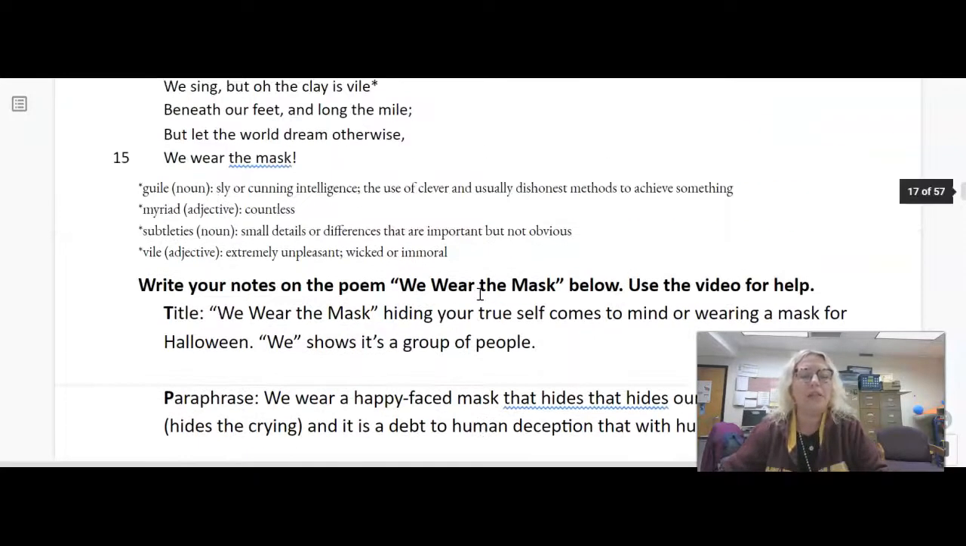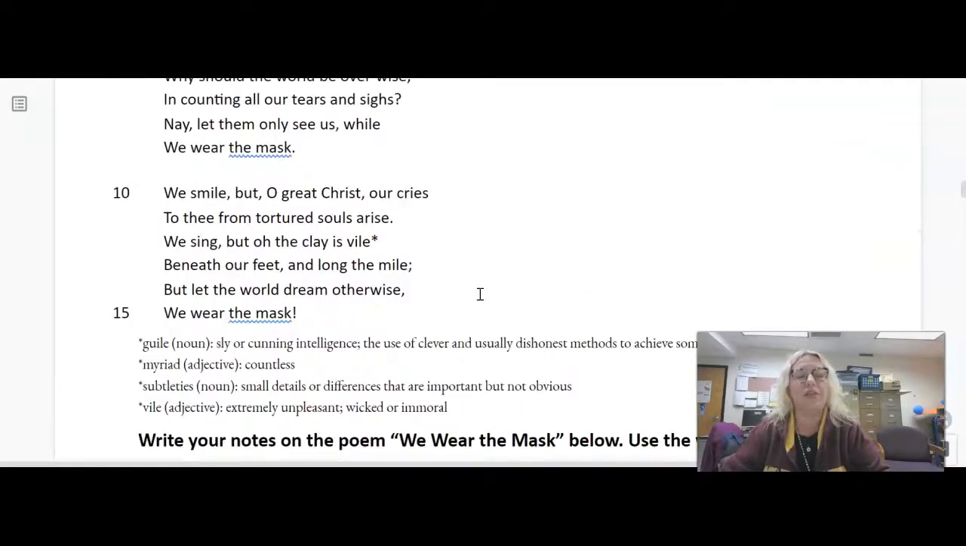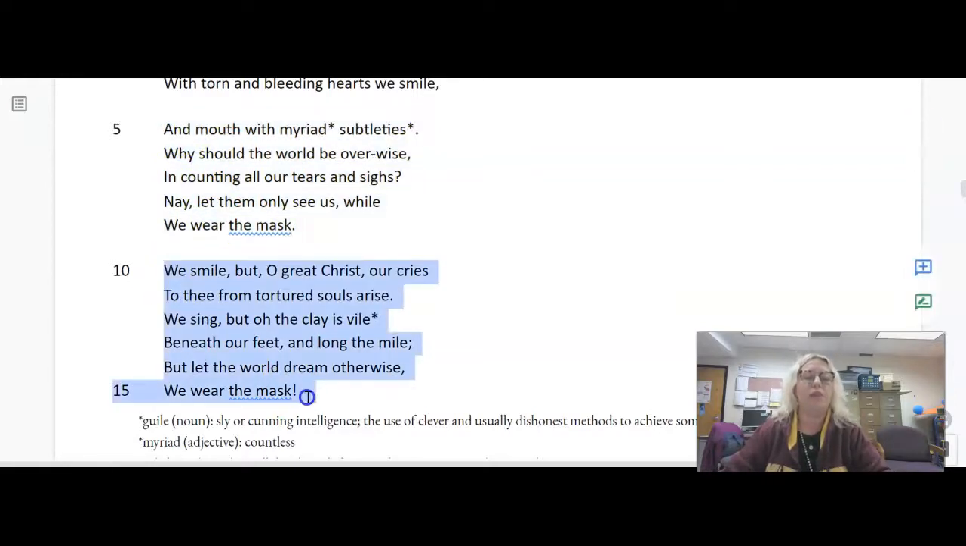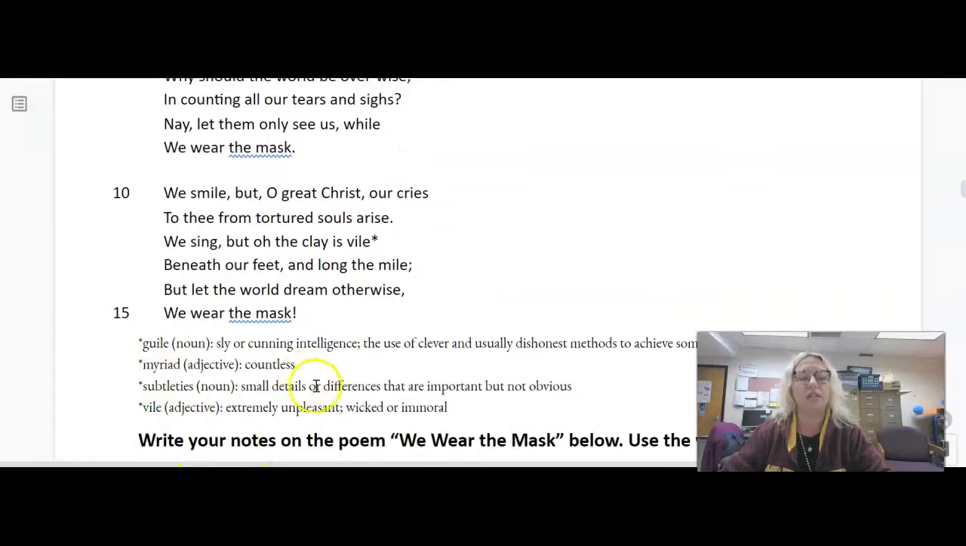All right, and then we have to paraphrase the other two stanzas. So this one you'd have to do the same with, and then this one. And there are tough words in here, but they are defined at the bottom. So make use of that. Myriad, countless, subtleties, small details or differences that are important but not obvious, and vile, extremely unpleasant, wicked, or immoral.